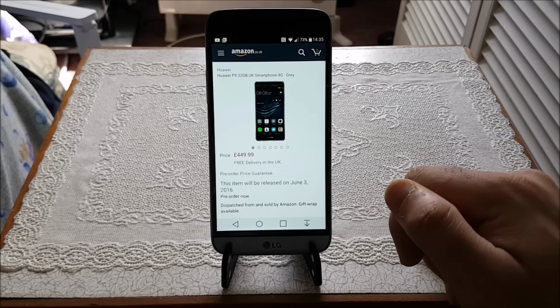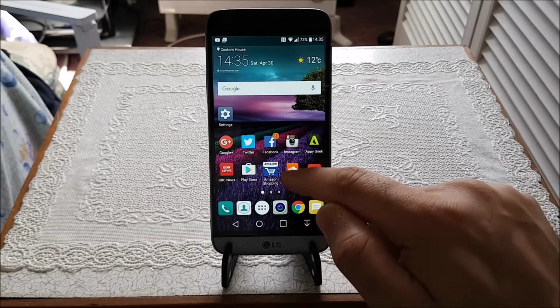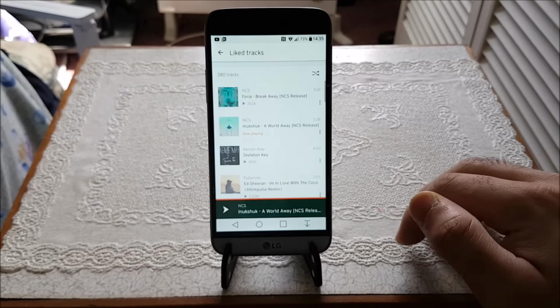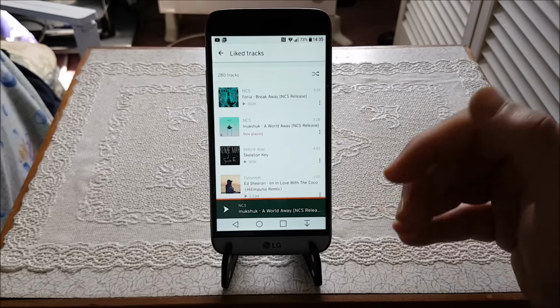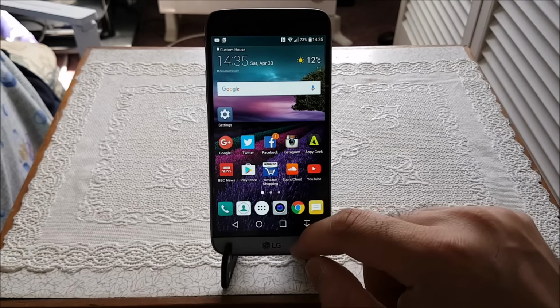It looks like a very impressive handset. So we'll leave it here. Okay, now let's open my SoundCloud account, guys, and from here go into my like tracks that I listen to. As you can see, I'm right here listening to these tracks. So this is my home page, so we'll leave it there. It is as it is.